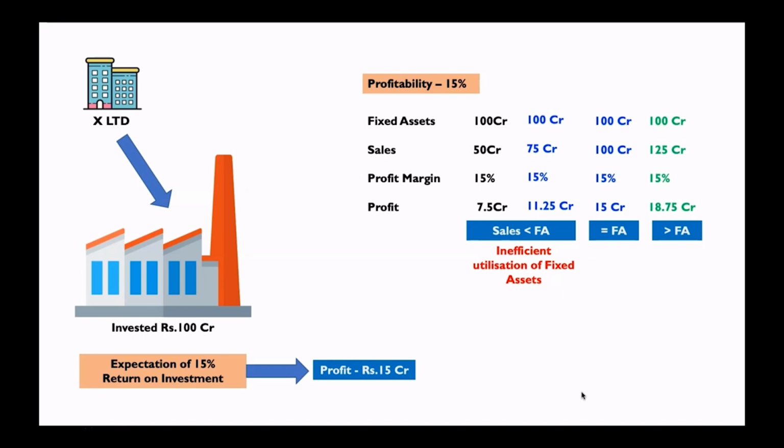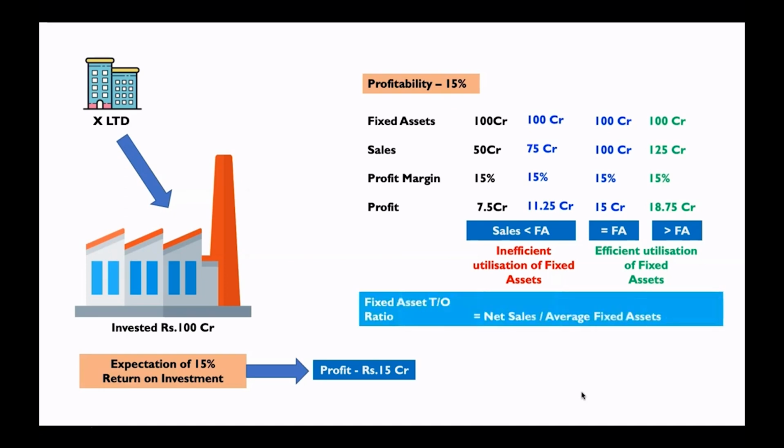That's why we say it is inefficient utilization of fixed assets. And when sales are equal to fixed assets, and when sales are greater than fixed assets at a given profitability of 15%, we call this efficient utilization of fixed assets, because those sales are delivering a 15% profit margin that is matching the expected return on investment of 15%. Here this ratio comes into picture, that is fixed asset turnover ratio, that is net sales divided by average fixed assets.